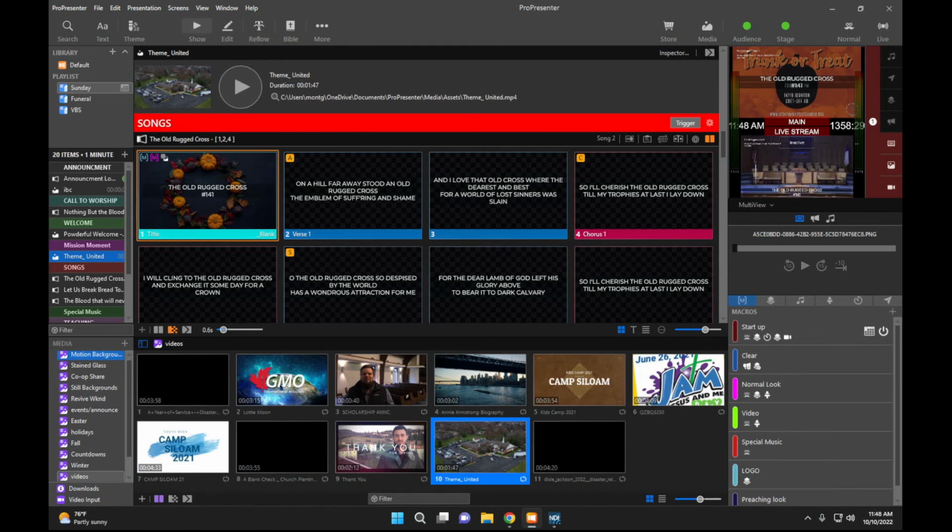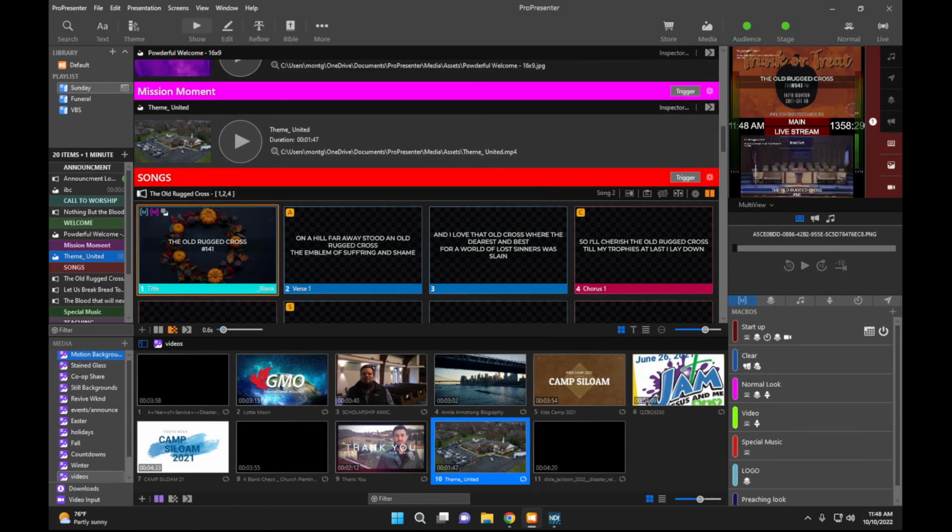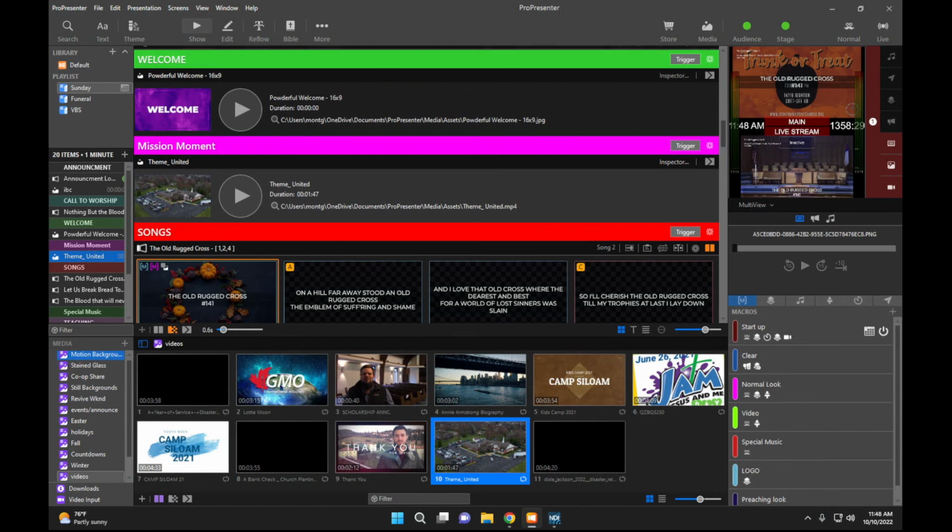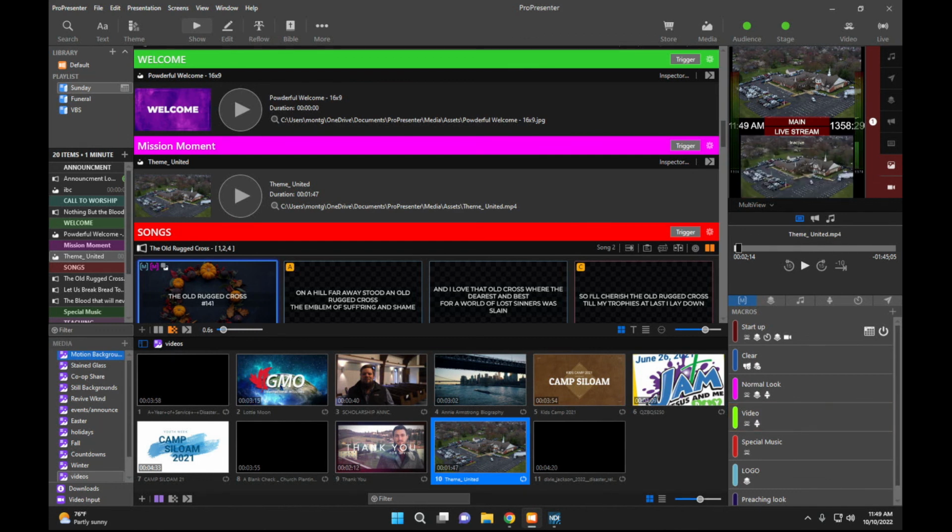And like I said with videos, whenever you're in service, what you want to do when you play the video, you'll click the video. I'll pause it. You click the video, and as soon as you click it, you'll want to come down here and click the video macro, and that'll change your video for the live stream to show it.